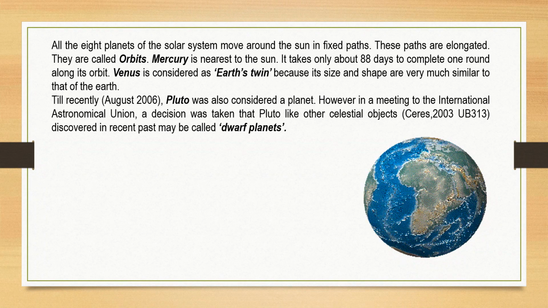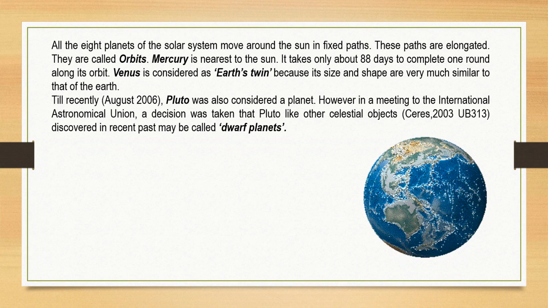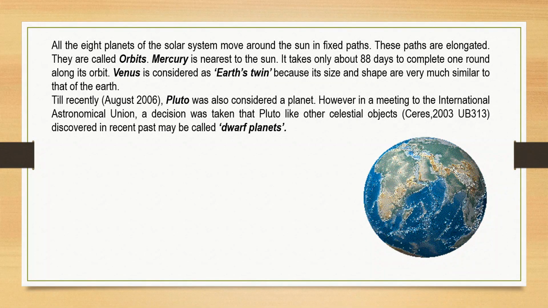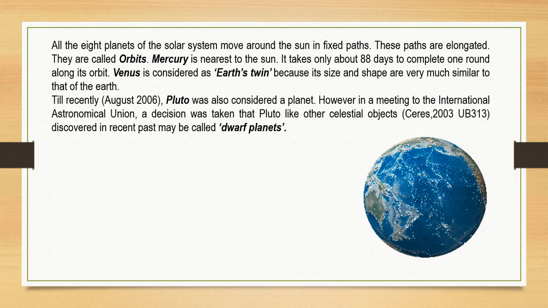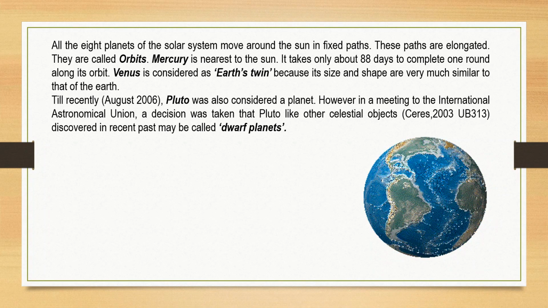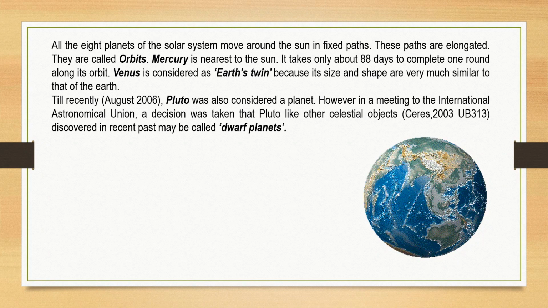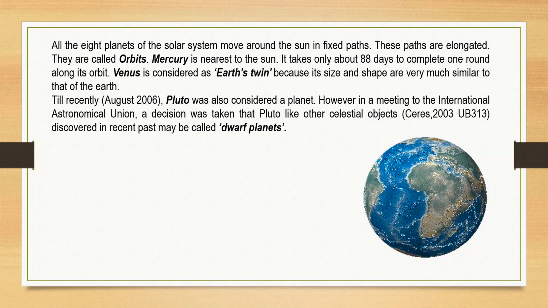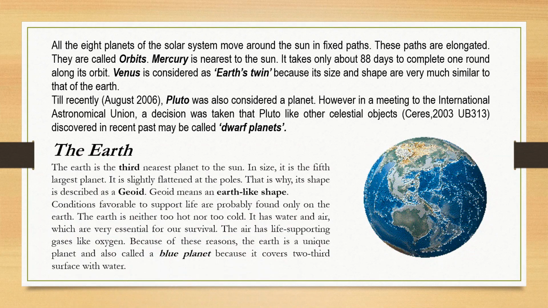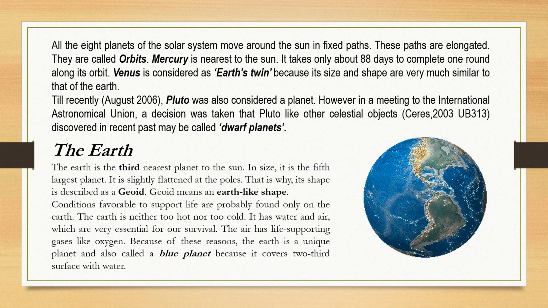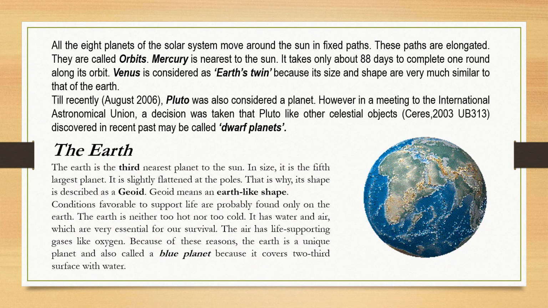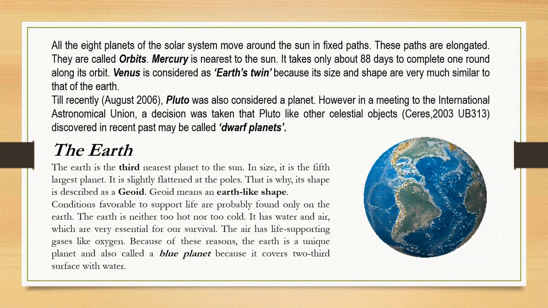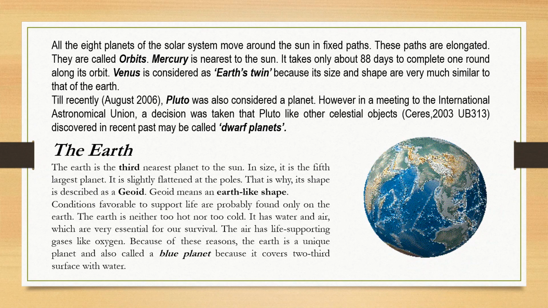Earlier you would have even heard about Pluto as a planet, but recently in a meeting of the International Astronomical Union, a decision was taken that Pluto does not come under the planet category. It is a dwarf planet. So now it is not included in the planet category. We are not in need of learning about the other planets because they do not contain any life. So the most important thing that we have to understand in the solar system is our planet, the Earth.